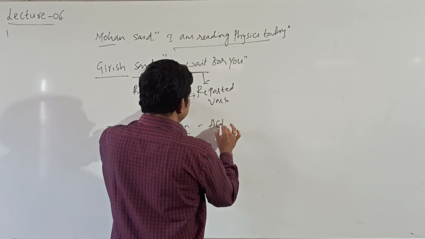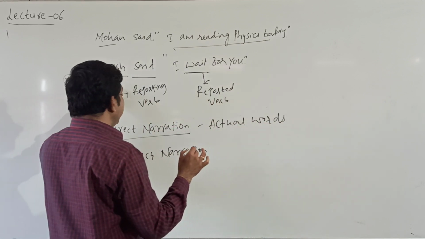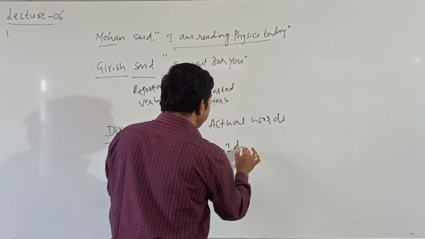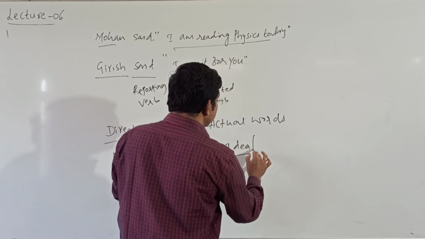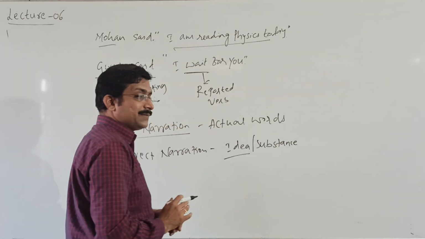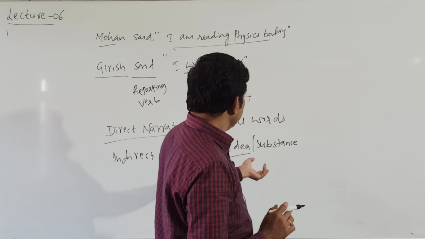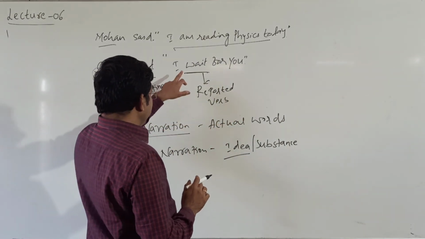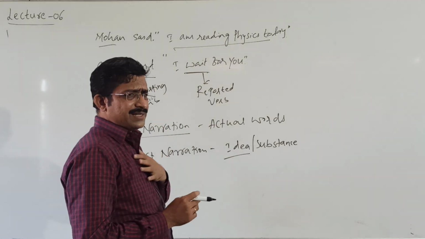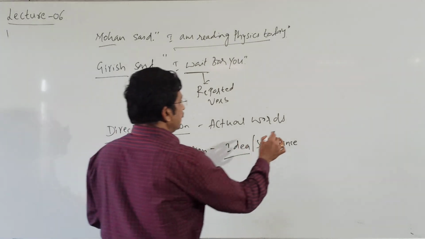We use the idea or substance of the reporter. Take this example. He said, "I wait for you." This is his actual word.